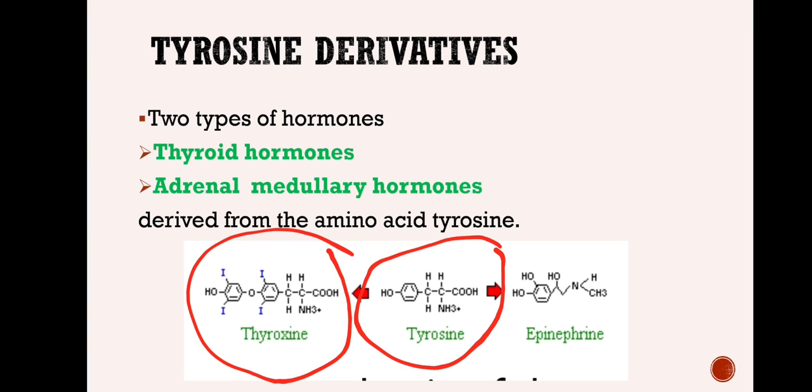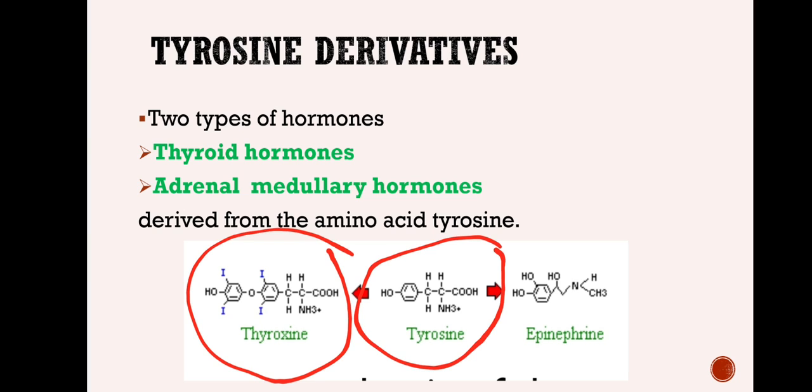Triiodothyronine or tetraiodothyronine is the chemical name of thyroxine. This thyroxine is produced using the amino acid tyrosine. Similarly, the hormones secreted by the adrenal medulla, the adrenal gland has a cortex and a medullary region, are catecholamines, epinephrine and norepinephrine.